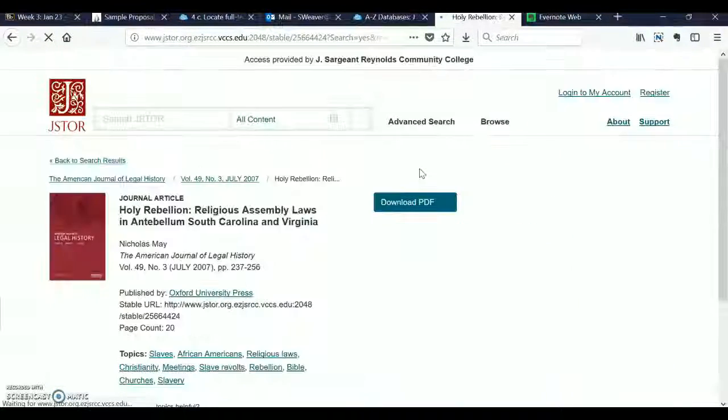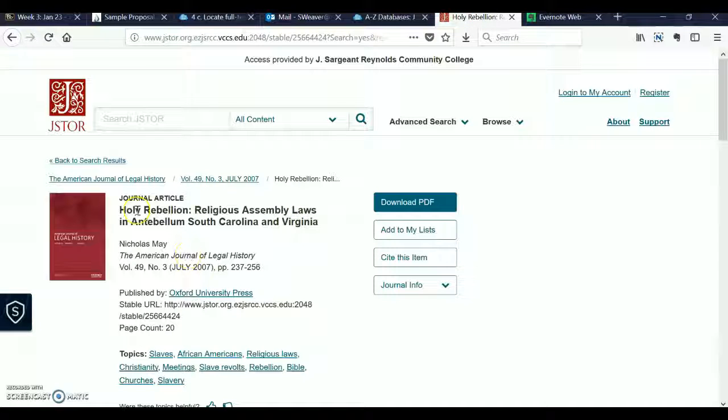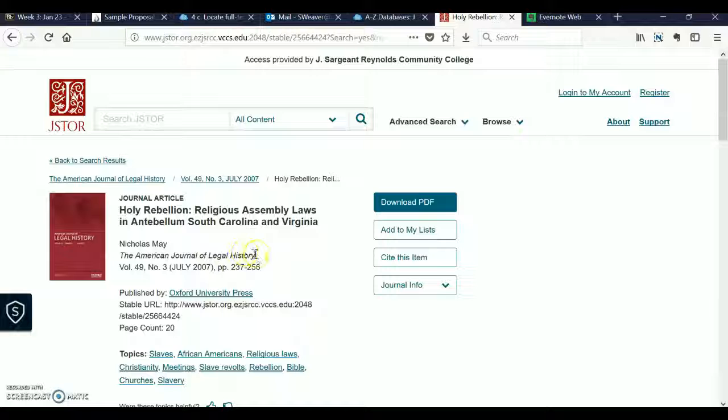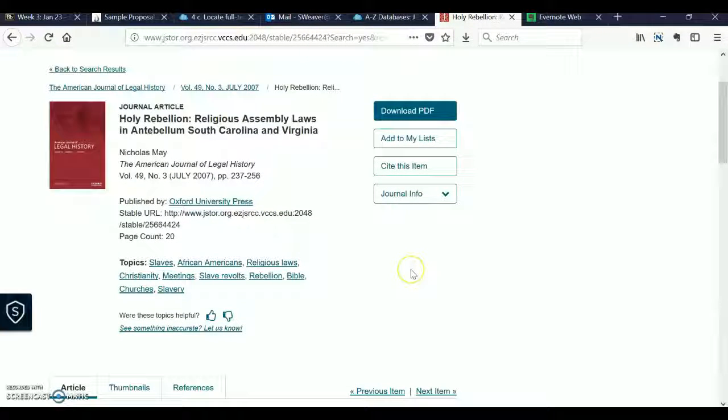Let's click on the first journal. So again, you can see that this is the title of the article. It comes from the American Journal of Legal History, and our publication date is July 2007. So it's pretty old, but for scholarly articles, 10 years makes a lot of difference if you're looking at a Washington Post article, but if you're looking at scholarly work, especially about things that are 200 years old, 10 years actually isn't too long of a time.